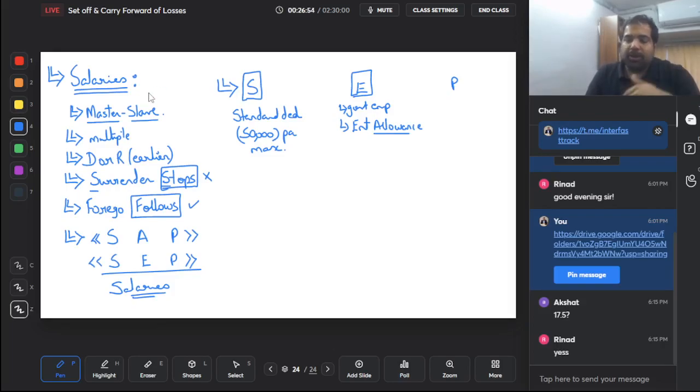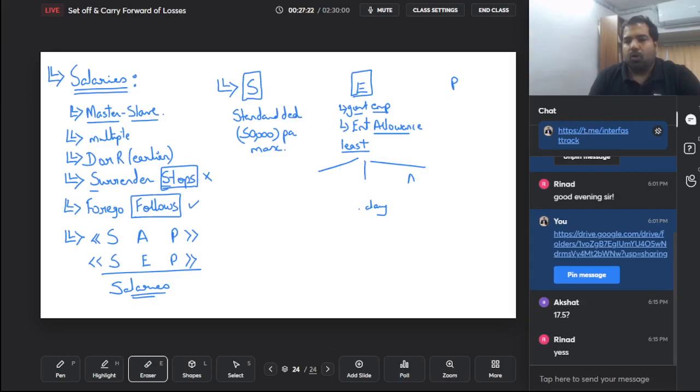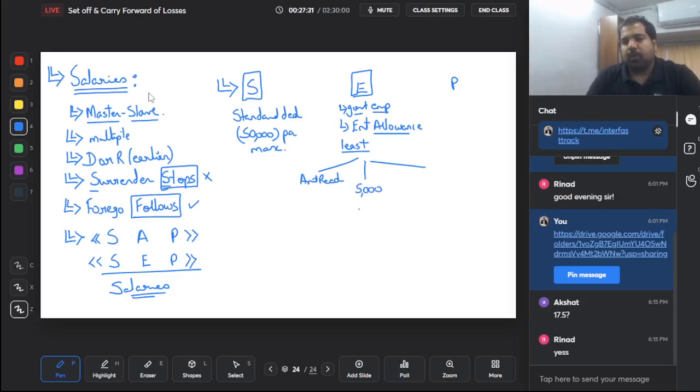Surprisingly, let's say your employer gives you 10,000 rupees entertainment allowance. It is first taxable in your salary, yes, but then you will get a deduction. Only government employees will get a deduction, which is the least of the following. So there are 3 numbers, not very important, but I'll still put it. The 3 numbers are 5,000 per annum, 20% of your basic salary, or the amount that you receive. Always first the amount that you receive. Let's say you receive 10,000 rupees, or 5,000 per annum, or 20% of basic salary, whichever is less.